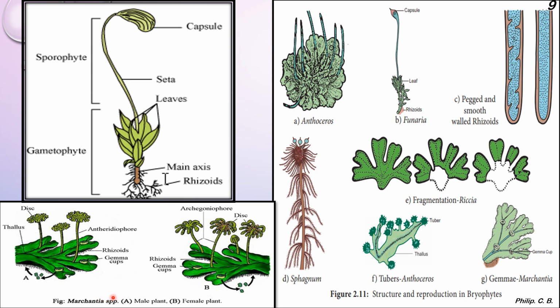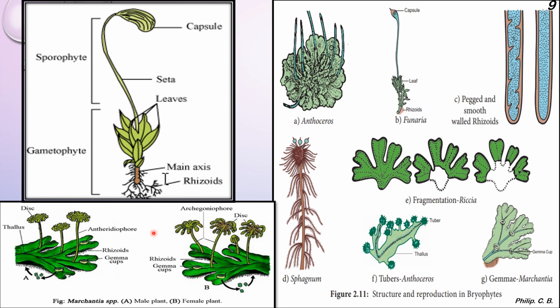Then you can see a few images, Marchantia species. Again in this you can see A, male plant and female plant, because both are differing. If you see the labeling part: thallus, the disc, antheridiophore, rhizoids, gemma or the cup-like structure. Then in case of the female part, it is archegoniophore.